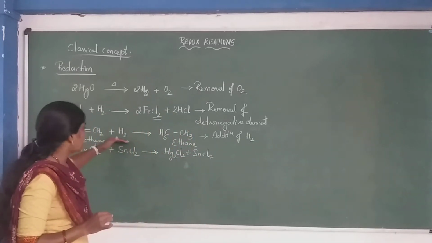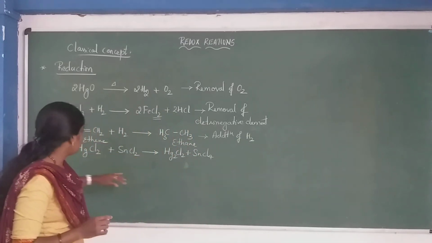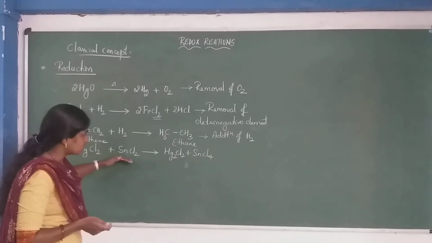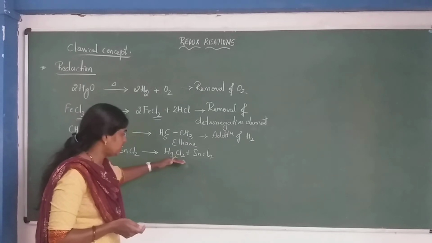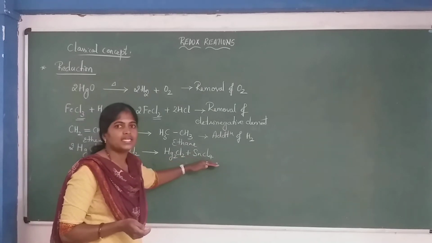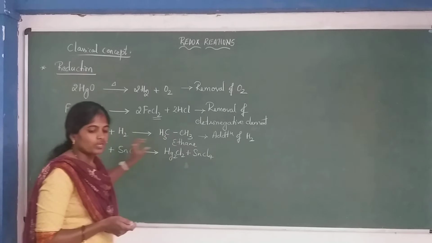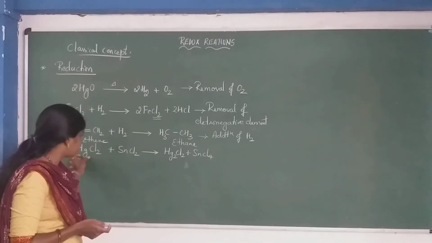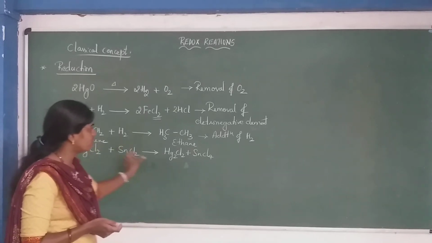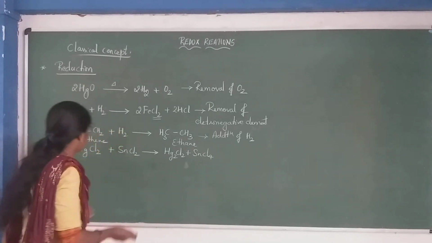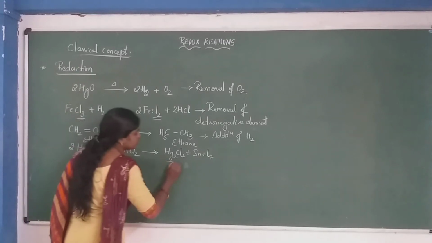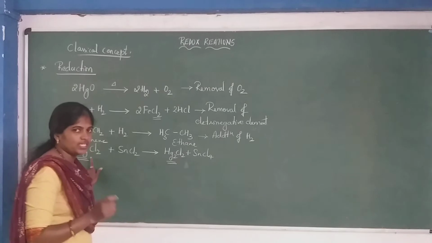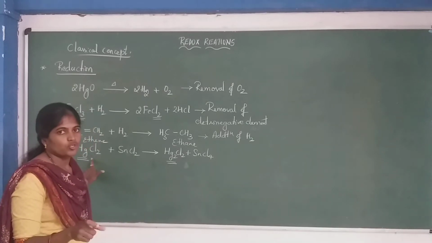Okay? This is addition of hydrogen. Similarly, one more reaction: HgCl2 combines with SnCl2 to form Hg2Cl2 plus SnCl4. Okay? So here what is happening is that mercury chloride is converted to mercury. Here Hg becomes Hg2. Understood?